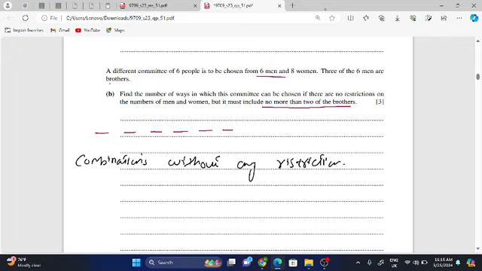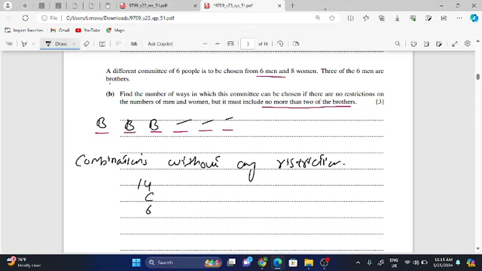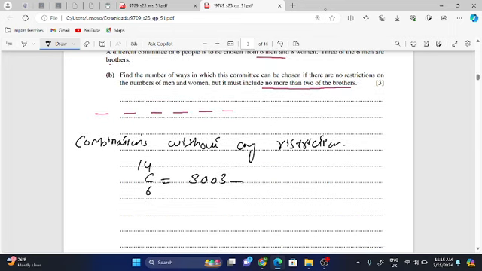There is no restriction, so total people are 14, which would be read as 14C6. 6 people should be chosen. Maybe here is a brother, here is a brother, here is a brother, and these 3 positions may be filled by anyone. It's not necessary that there should be 2 brothers. So this is the combination without any restriction, 14C6, which comes to 3003, marked as equation number 1.